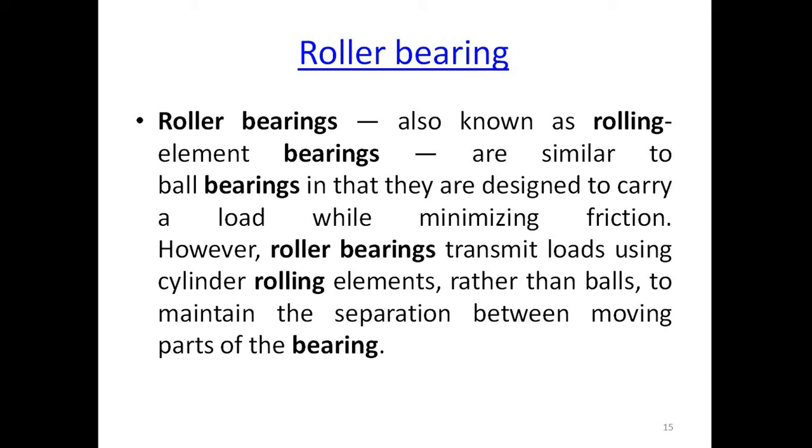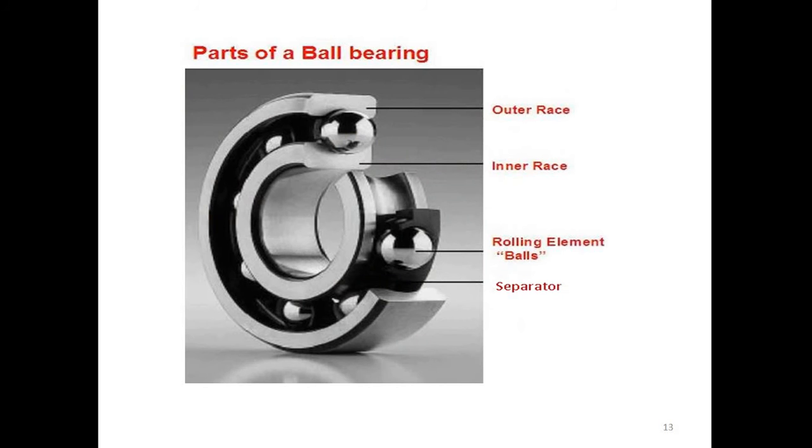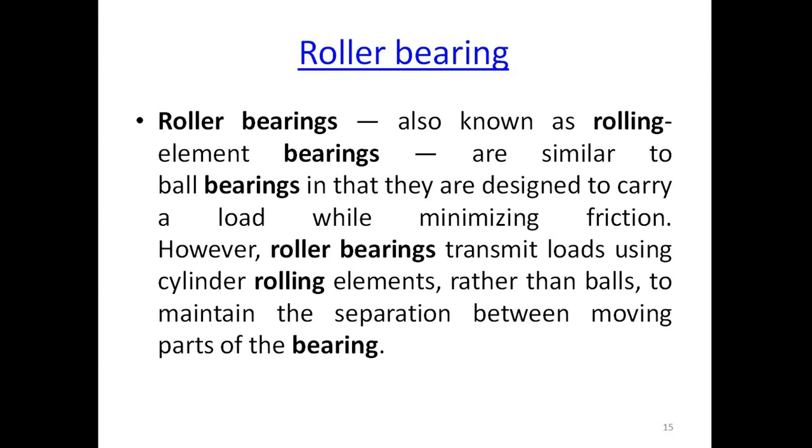The main difference between a ball bearing and a roller bearing is that both are similar: there is an inner race and an outer race. But in a ball bearing, balls are used as the rolling element, whereas in a roller bearing, rollers are used as the rolling element to separate the inner race from the outer race.